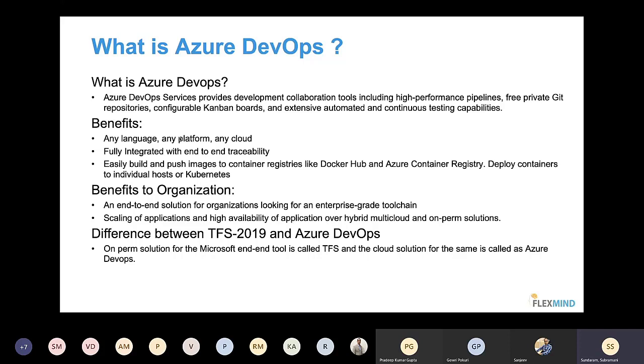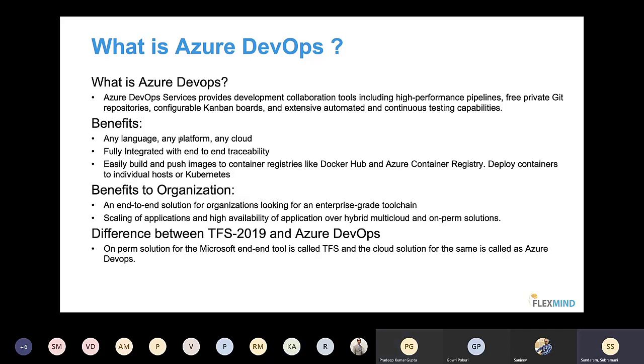Similar to Azure DevOps, there are other application lifecycle management tools like GitLab. Have you guys heard about GitLab? Yes. So GitLab is another ALM tool. And have you guys heard about Serena? Serena is again another ALM tool, and similarly Atlassian is again another ALM tool.